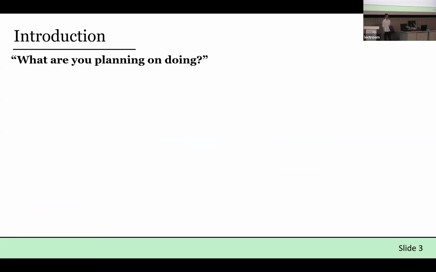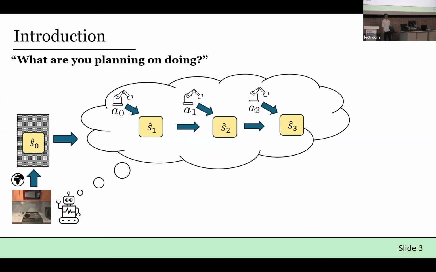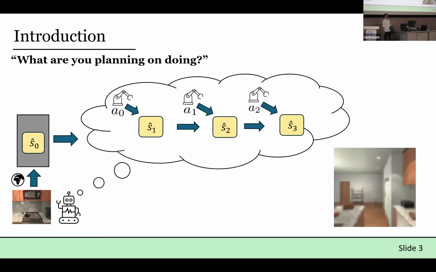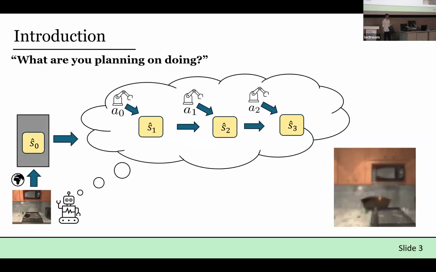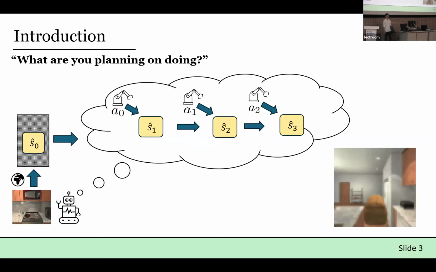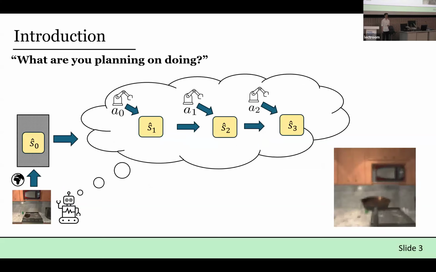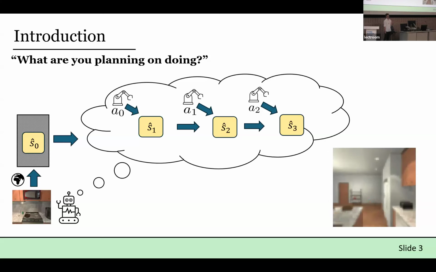You can imagine, if we extend this kitchen agent example, it makes this latent state plan and then executes it in the real world. And we get something like this, where the agent is just picking up a whole bunch of objects and throwing them around your kitchen. And there are obviously a whole bunch of other real world scenarios where we want to know what an agent plans to do before it acts in the world.